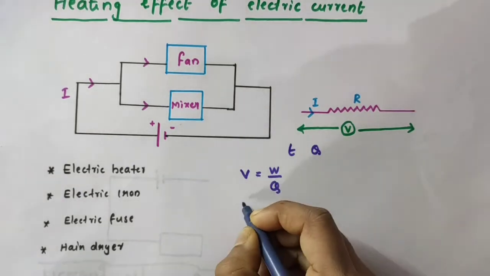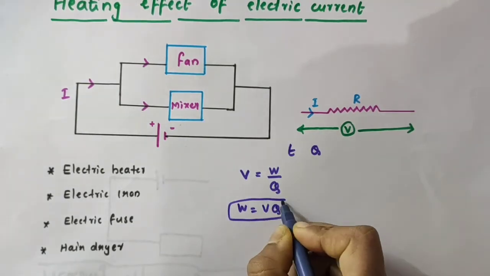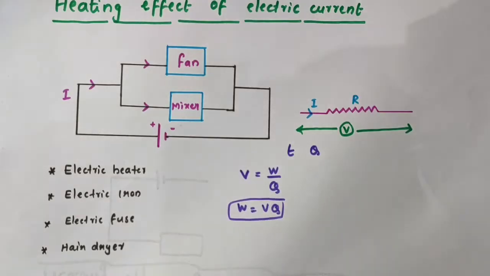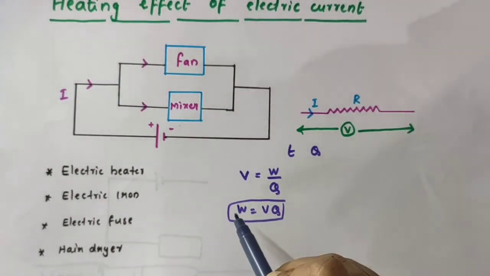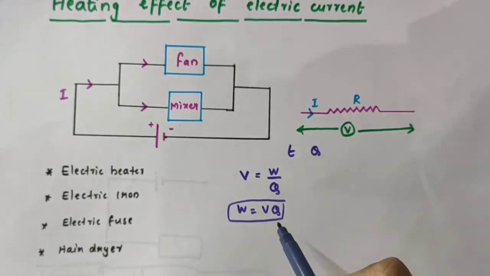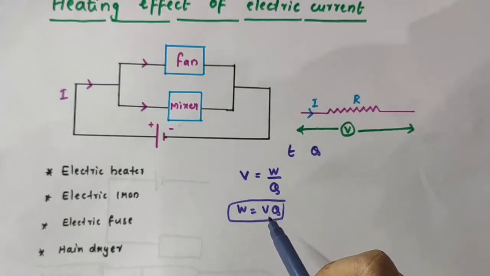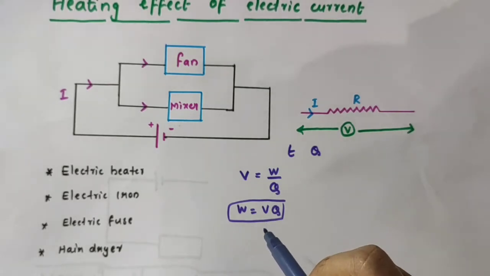From this expression, we can write W is equal to V into Q. I have just taken this Q to this side, so it goes to the numerator. Now, the work done in moving the charge Q through a potential difference V is V into Q. This work done can be considered as the energy supplied by the source. That is, the source must supply an energy equal to V into Q in time t.